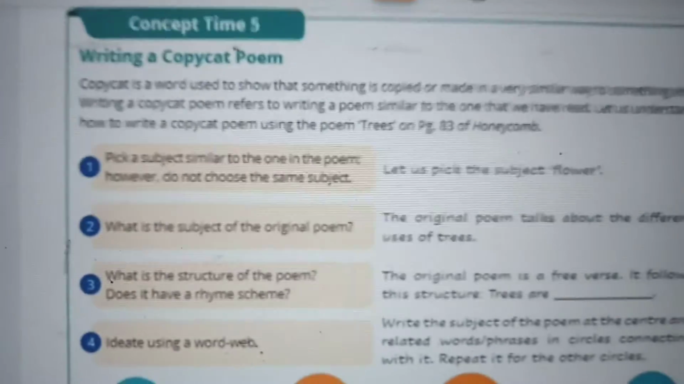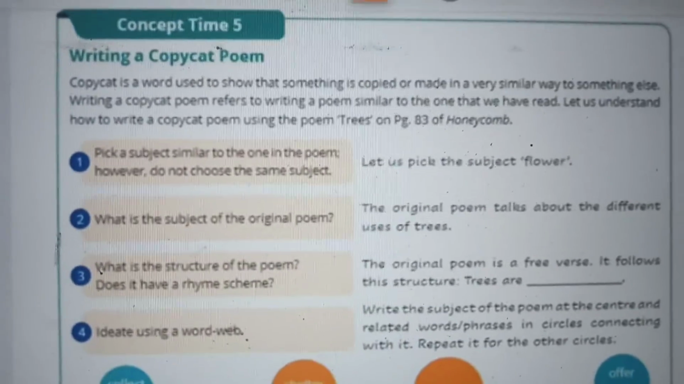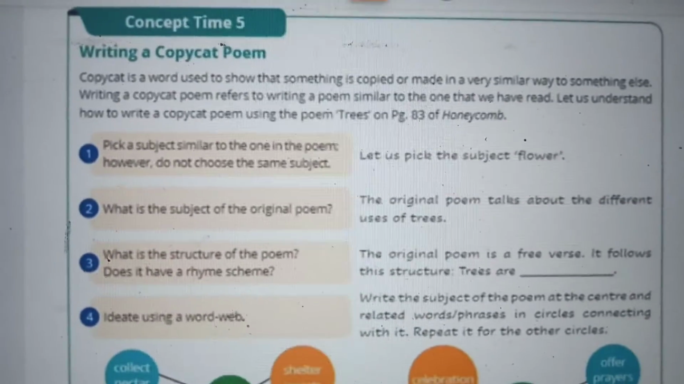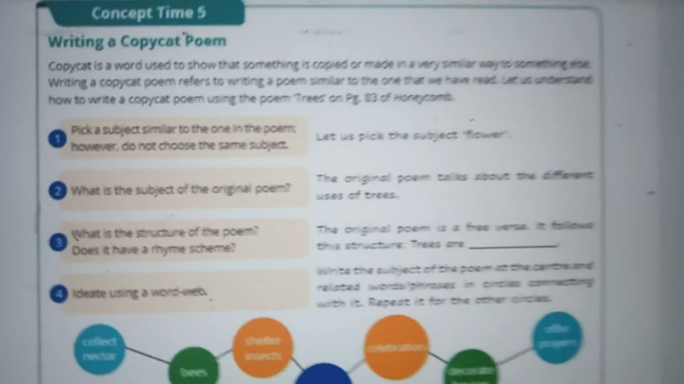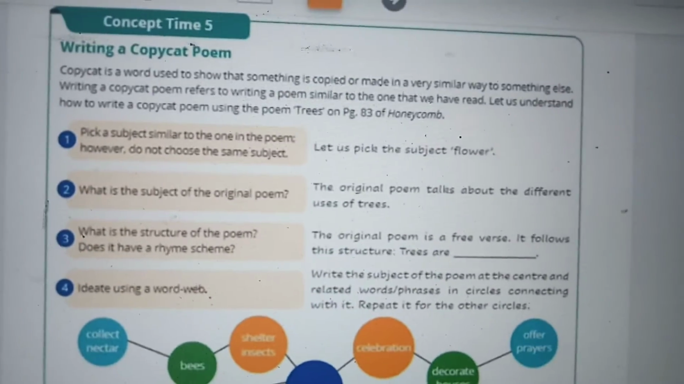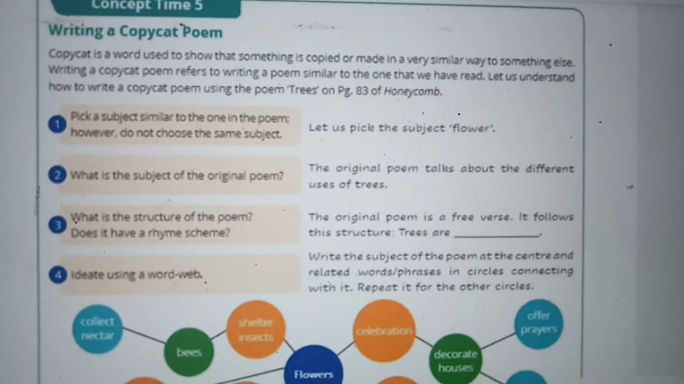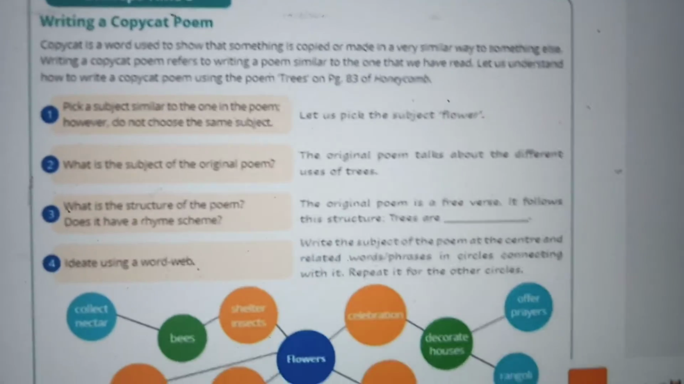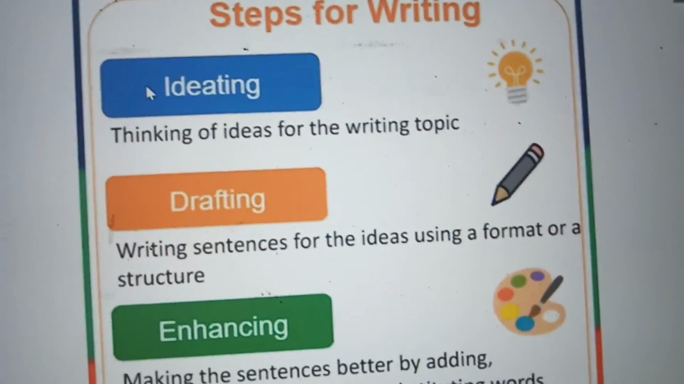They have already given in this: a copycat poem is used to show something that is copied or made in a similar way, but you have to create something else. Writing a copycat refers to writing a poem similar to the one we have read. First, the subject of the poem. For example, they are seeing a trees poem, and then they are writing a flowers poem. So the subject they have picked is flowers. What is the structure of the original poem, the rhyming scheme, and then the words? You have to use the words. That's all. For writing we use these steps.